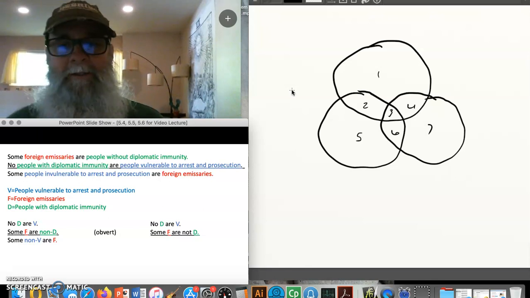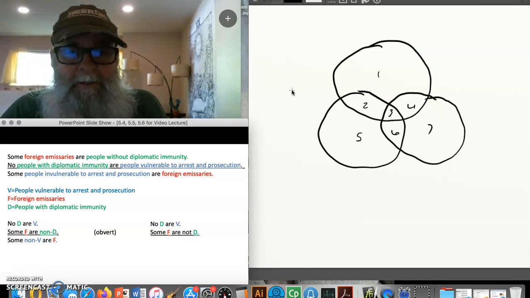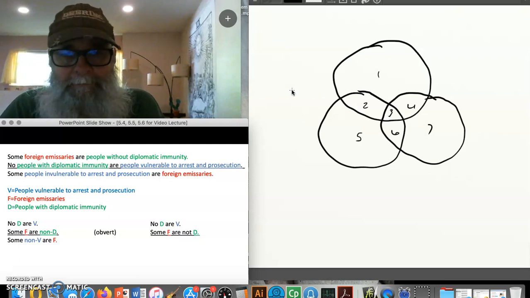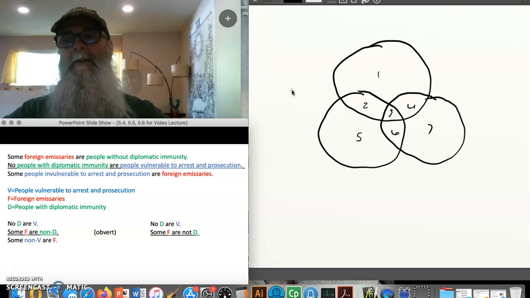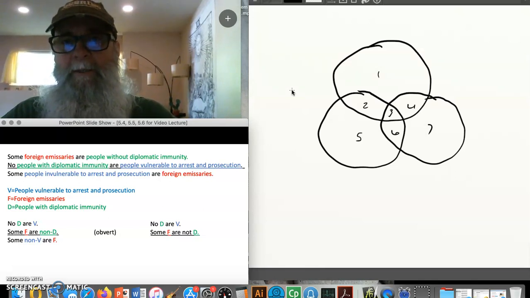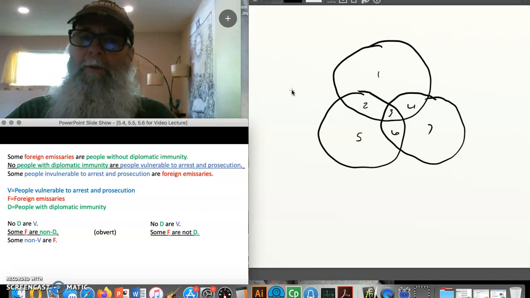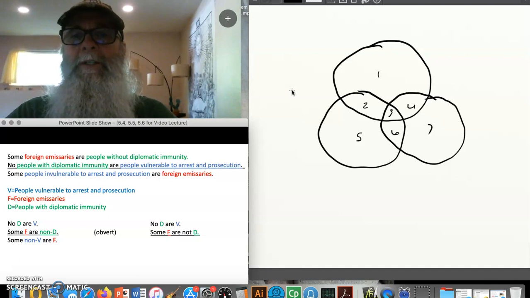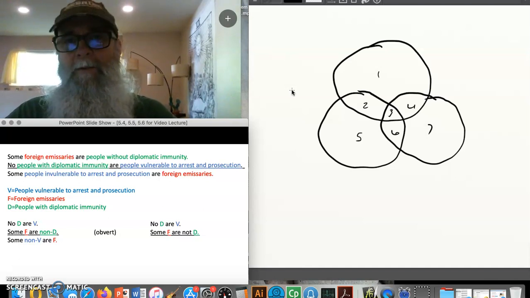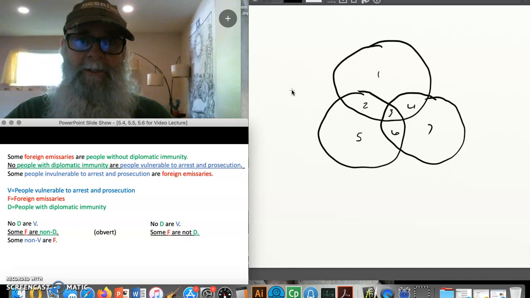So now I've got my premises kind of cleaned up, but I've got this goofy conclusion, some non-V are F. So I've got to figure out a way to get rid of that non-V. Now, the challenge here is I'm not going to be able to apply just conversion, just obversion, or just contraposition to this conclusion to get rid of non-V. I'm going to have to apply two of those rules, and I have to make sure I apply them in the right order. So will you pause the video and see which of those two rules would allow you to get rid of non-V and what you would have as a result of applying those two rules. And when you're ready to go, restart the video.